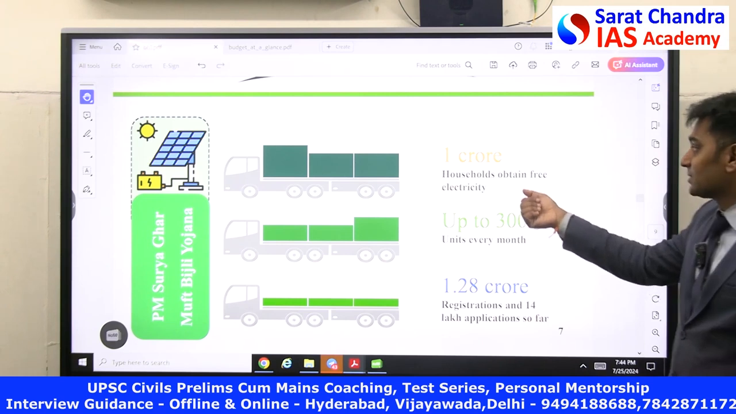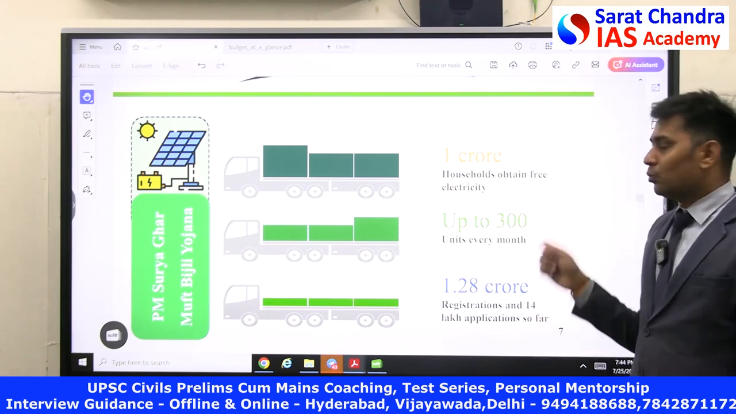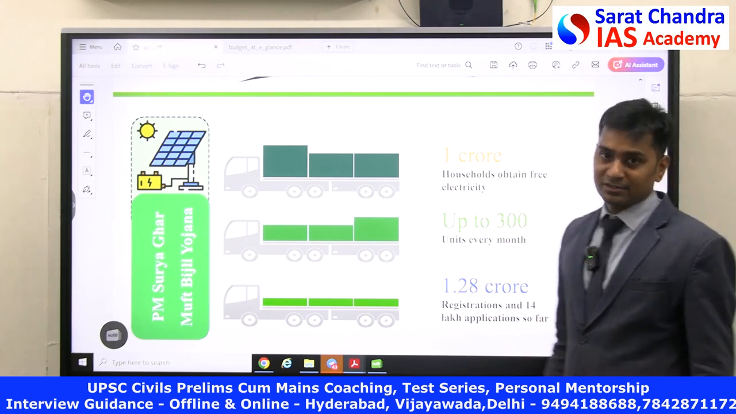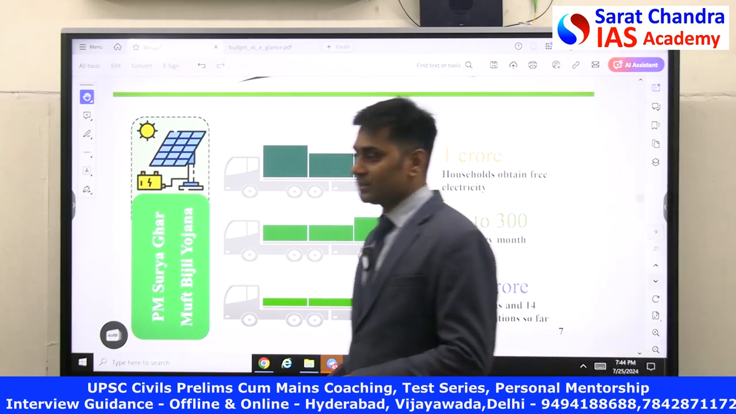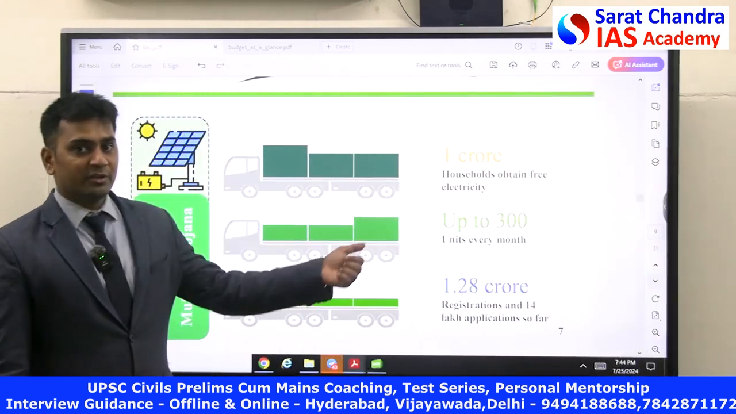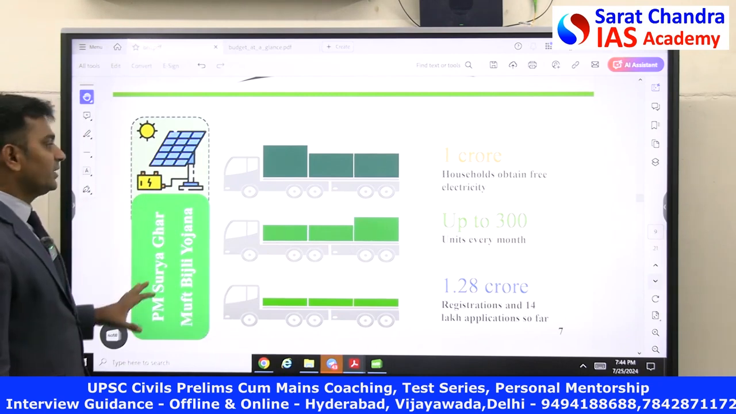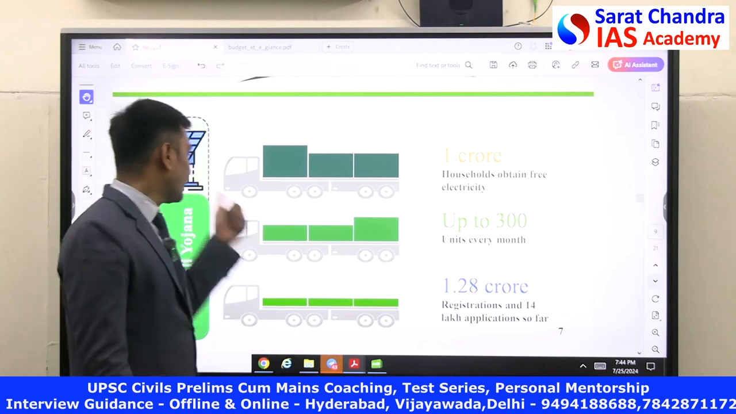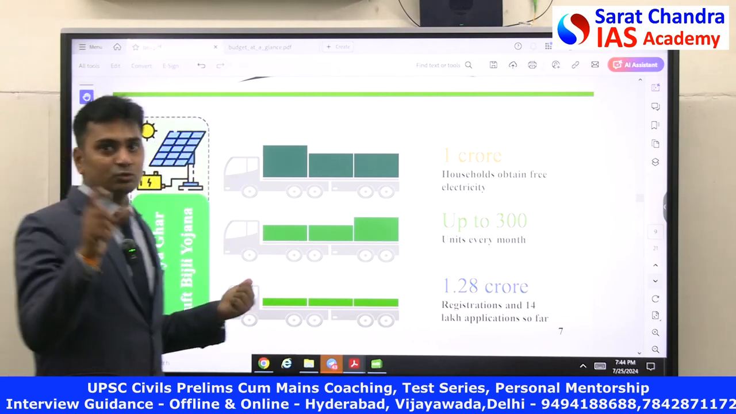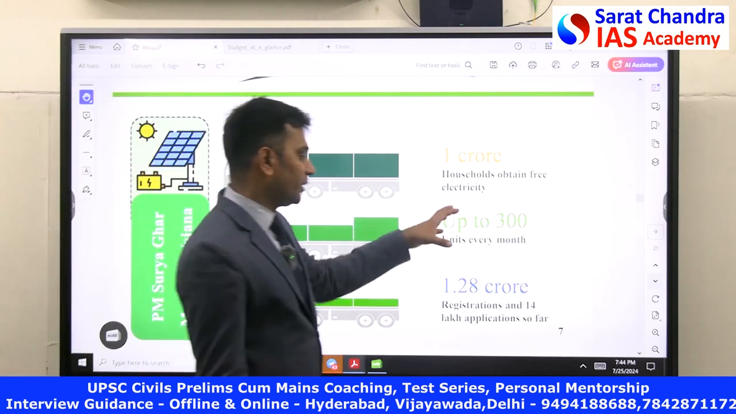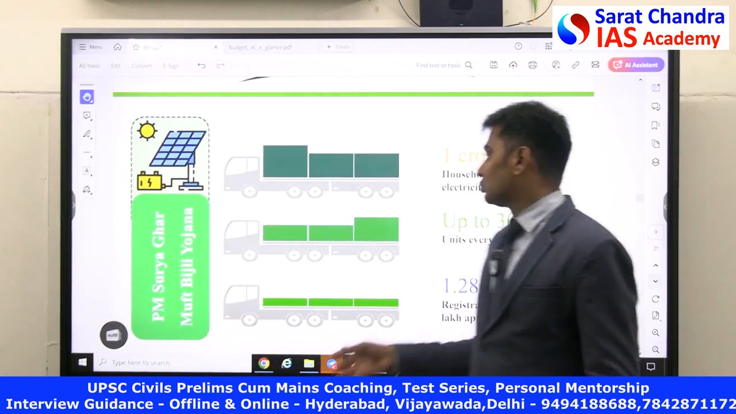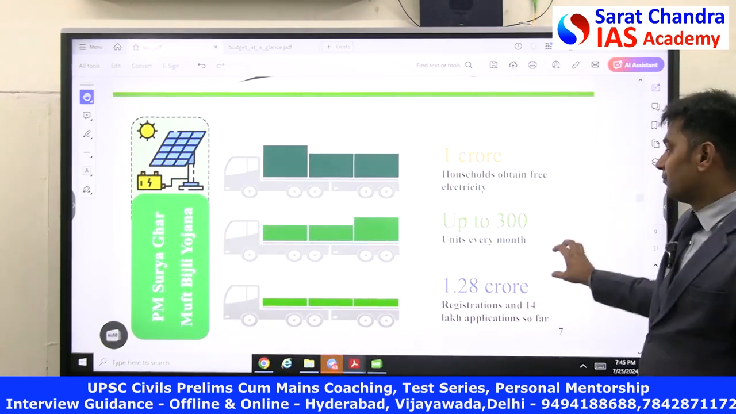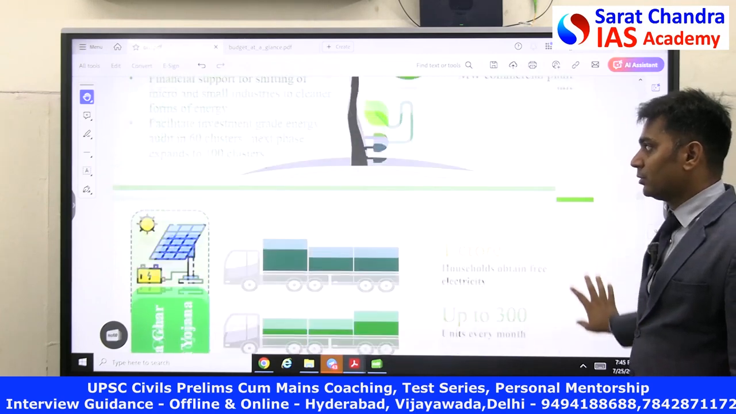And one important thing is Government of India is going to give 1 crore households free electricity. Today you are paying electricity charges. Now this is going to be free. How are they going to make it free? By giving this one. And for the upcoming days, if you are using present energy up to 300 units, this is going to be free. You can use free electricity up to 300 units.